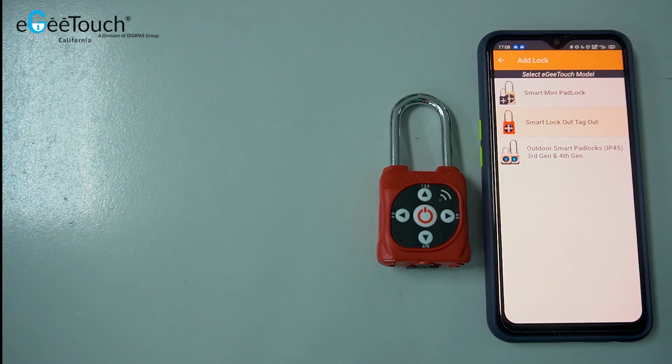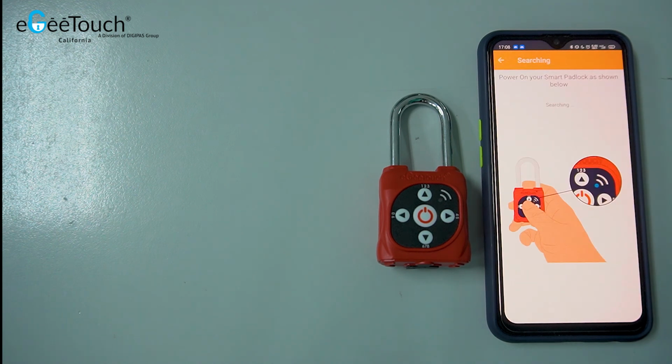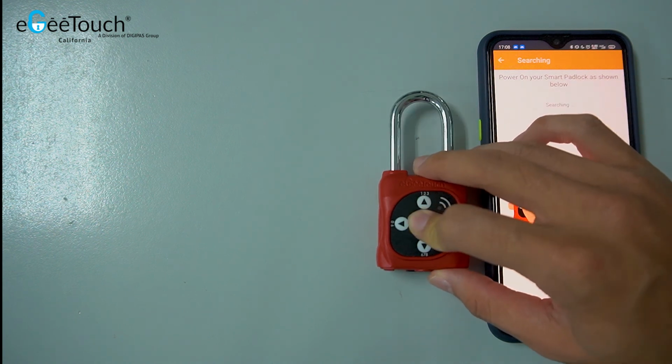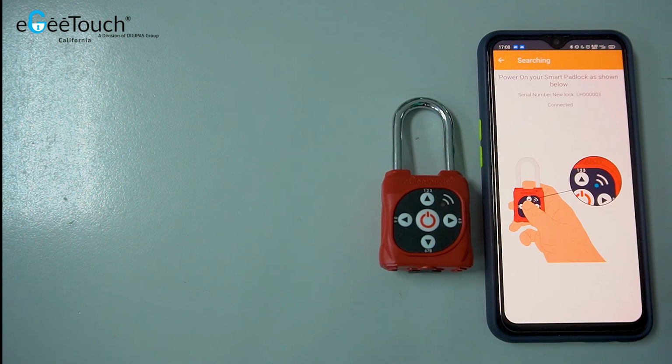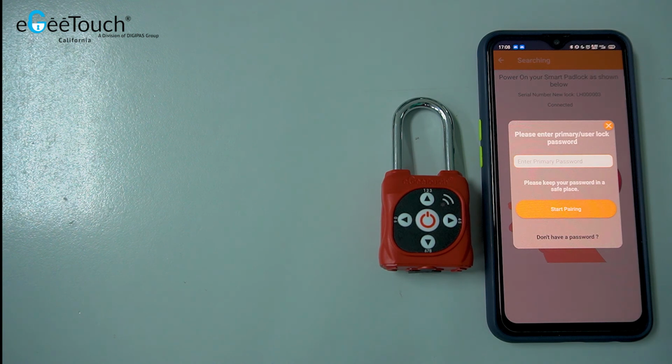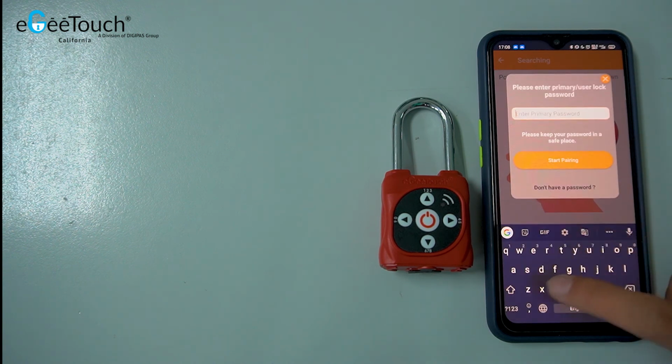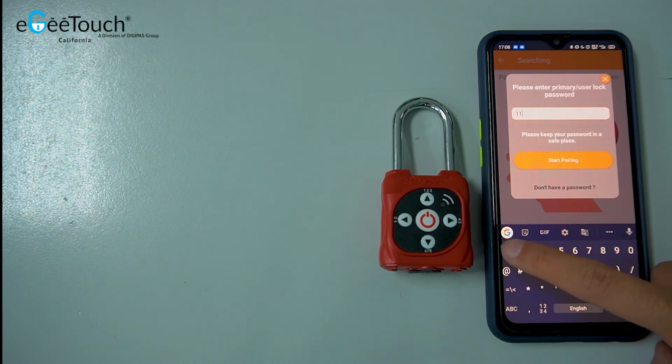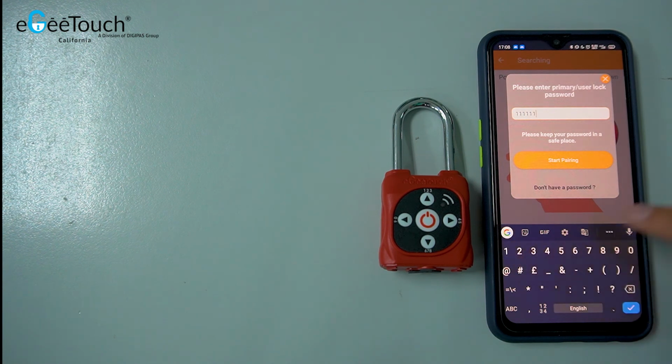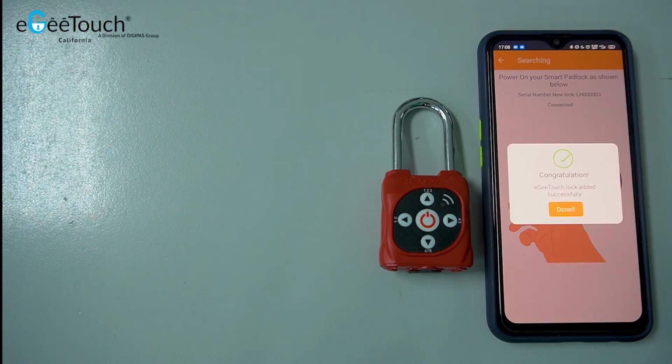If you are asked to enter your primary password when adding the lock, you are adding an active, in other words pre-owned, lock. If you are the owner and have the primary password, you may proceed. Adding the lock with primary password gives the administrative access. Do not add the lock to other devices or use your account if you are only granting user access. Use the Grant Access function instead.